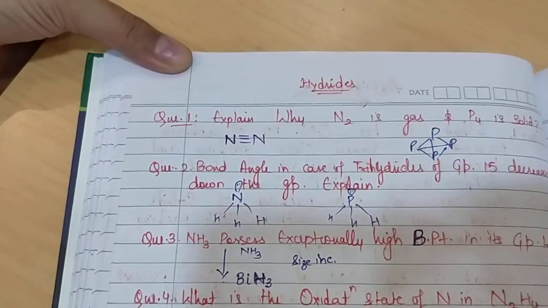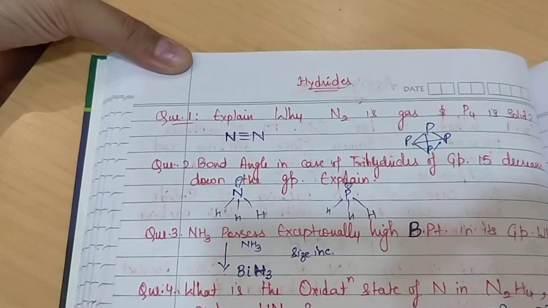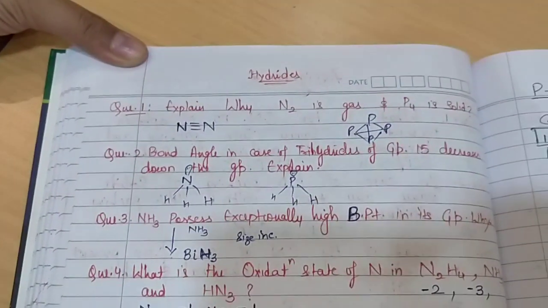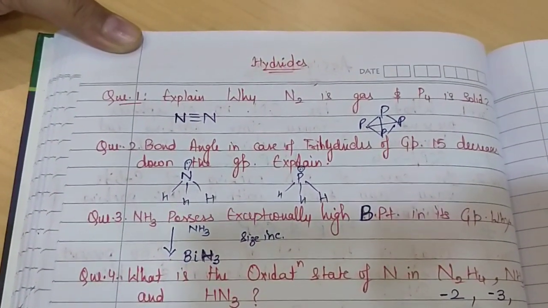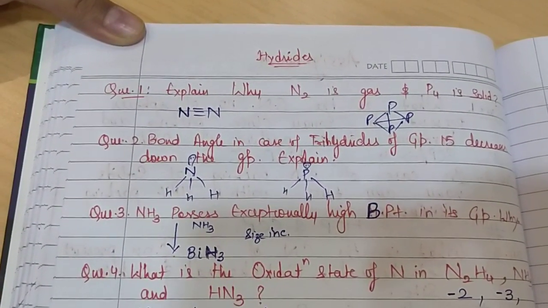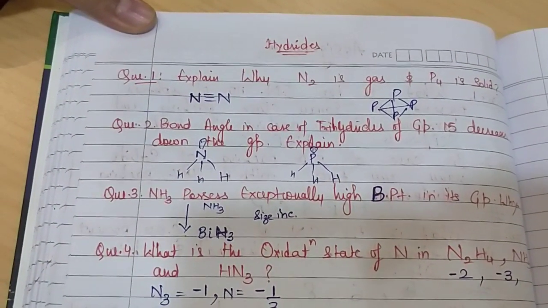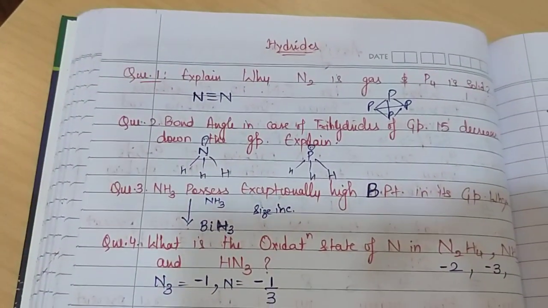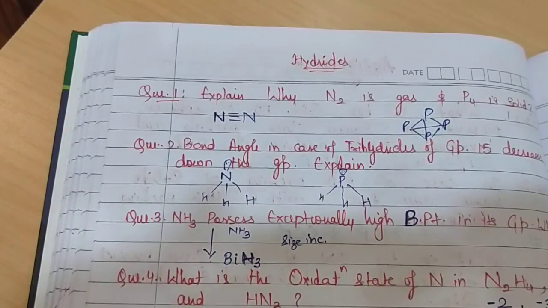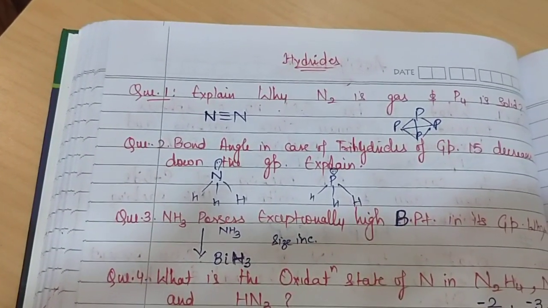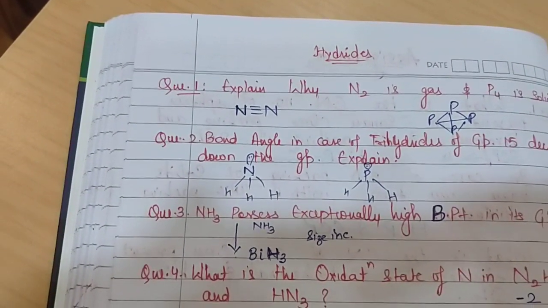Coming to the next question, bond angle in the trihydrides of group 15 decreases down the group. You have to explain this. Before giving the explanation, you will have to draw the structure of at least two of the members, like I have drawn here for nitrogen and phosphorus. The trihydrides of group 15 elements have a tetrahedral arrangement, with one of the tetrahedral positions occupied by a lone pair. The structure possesses a pyramidal shape due to the presence of the lone pair,